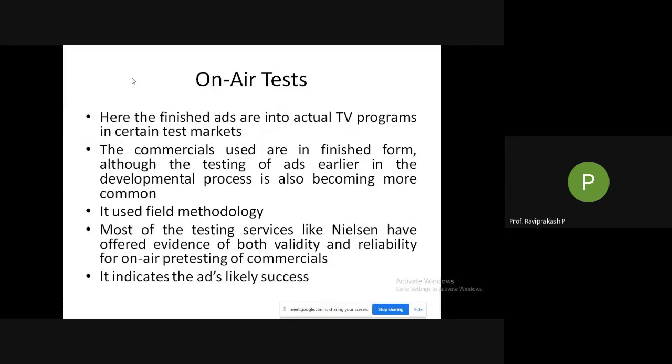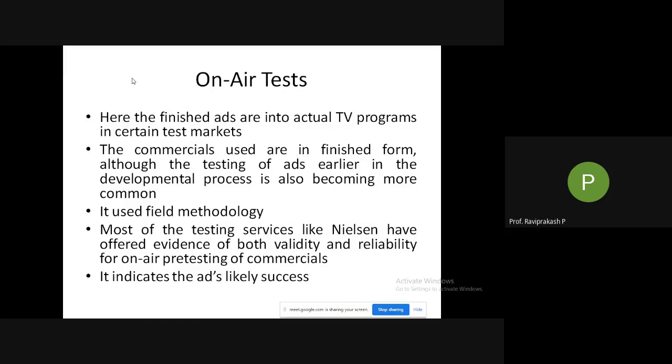So if you are interested in this kind of data, you need to pay them and buy it. It might be daily, hourly, weekly, or monthly data. If you have aired a particular advertisement for a particular month, you could ask them, okay, what is the viewership of my particular ad in this particular month?